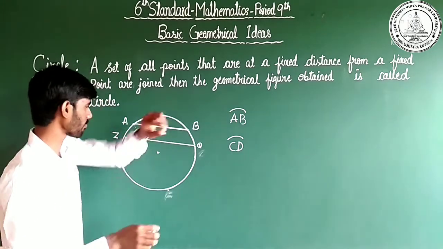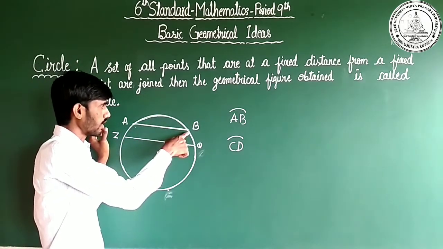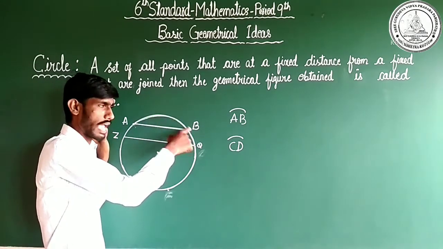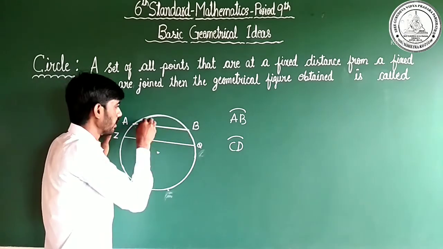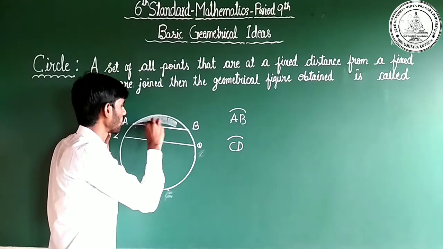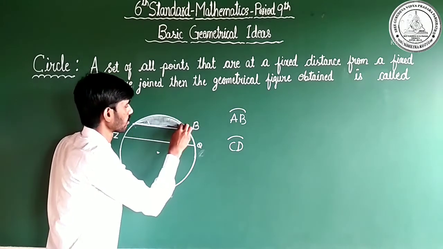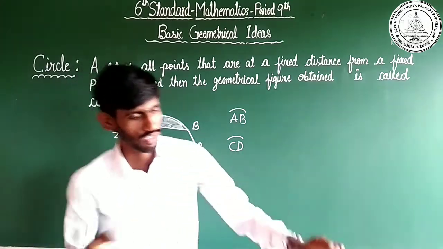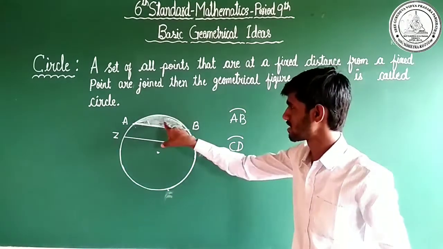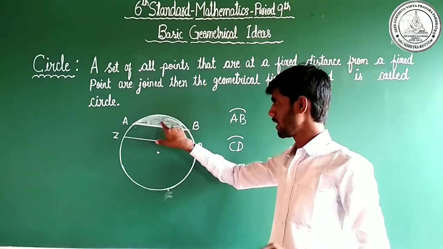Okay, dear children, just observe AB. AB is an arc as well as a chord. Here is a region. This region we call a segment.